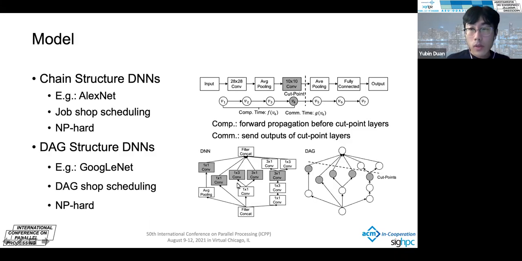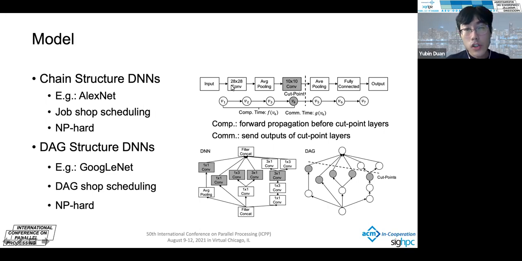So in this work, we consider this scheduling problem, and mainly we organize the DNN models into 2 groups. One is chain structure DNNs. A typical example is AlexNet. And this figure shows an example chain structure DNN, where each box shows a DNN layer.